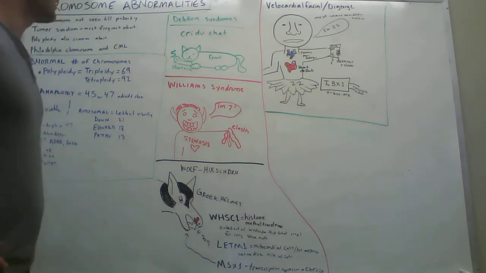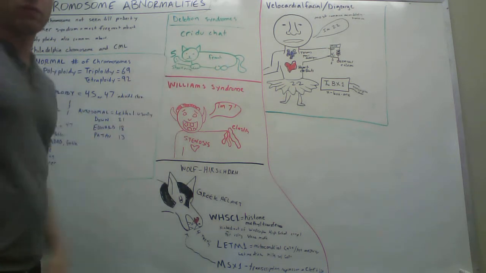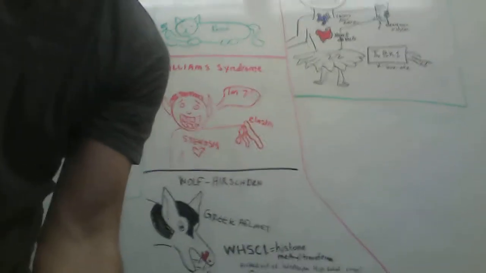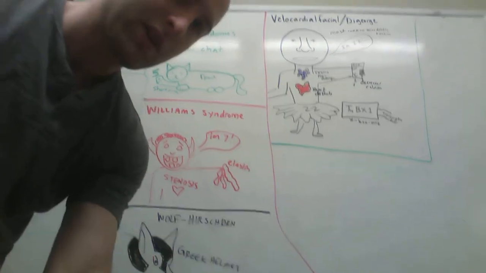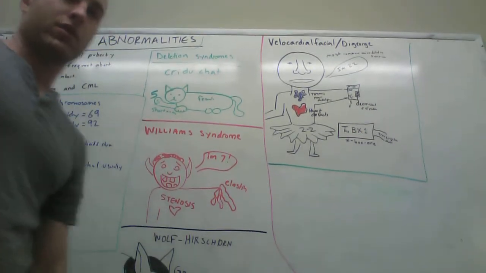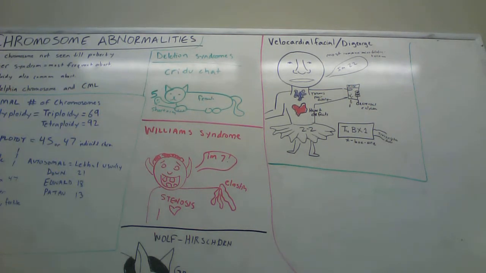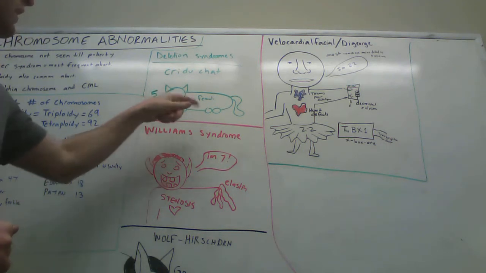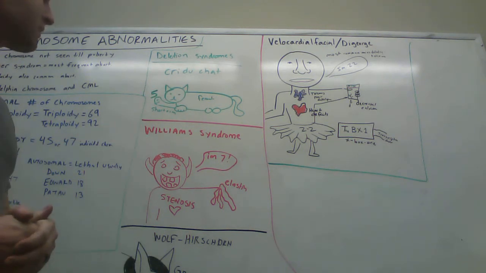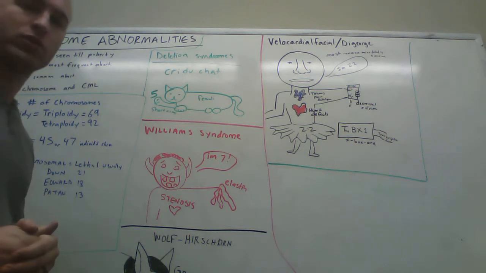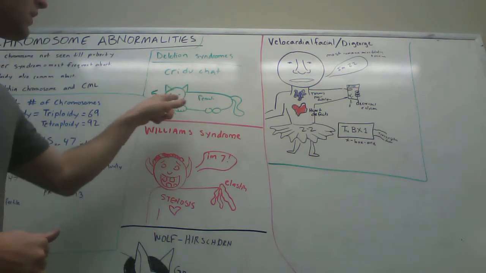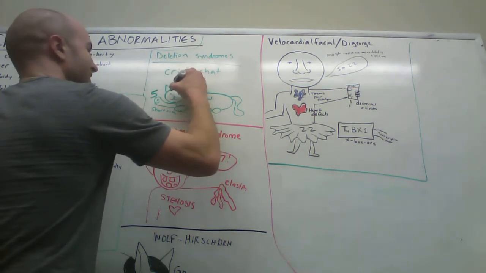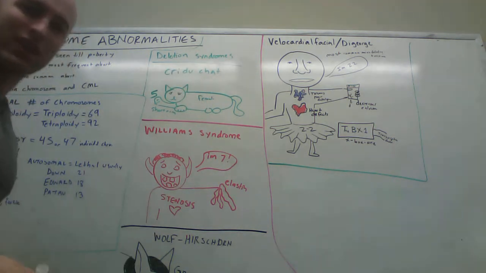I made some silly pictures to encode the information in ways that we could remember it. Maybe I'll bring this up a little bit closer and move it around as we talk about the different ones. So this first one here, Cri-du-chat syndrome. It stands for cry of a cat. They often have this very distinct cry until they're about 2 years old. And in this case, it's often found in females, and it'll be in the short arm of chromosome 5. So I drew here a cat, a girl cat, it's a female cat. I should probably draw eyelashes so you know it's a girl, right? So there it is, a girl cat.